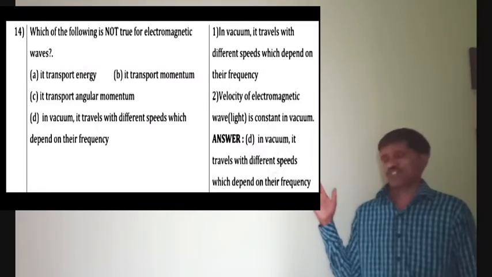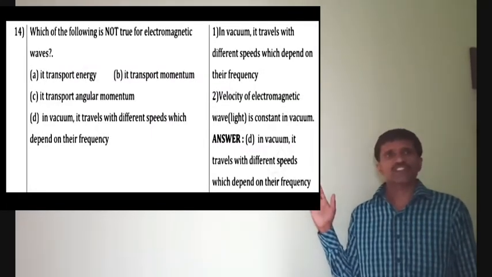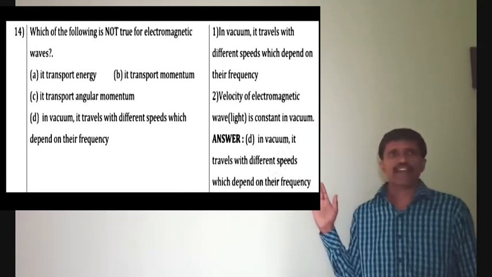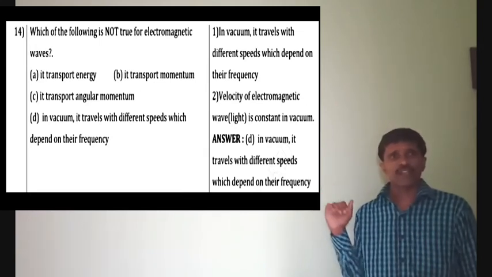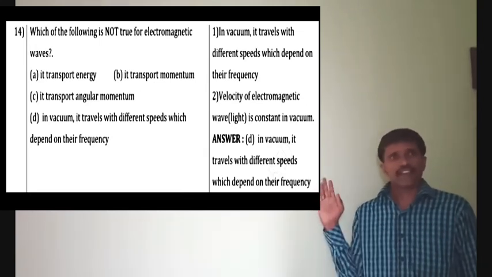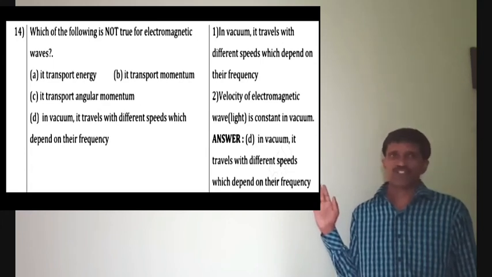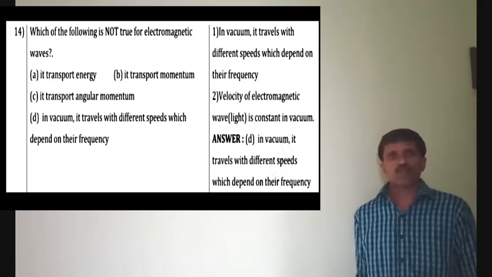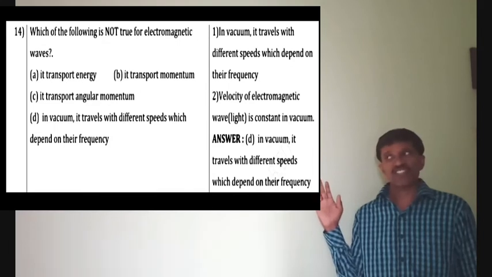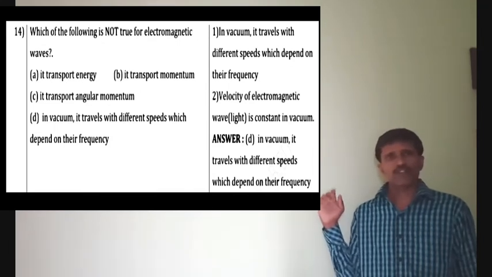14th 1 mark question. Which of the following is not true for electromagnetic waves? In vacuum, the electromagnetic waves travel with different speeds which depend on their frequency. Velocity of electromagnetic wave is constant in vacuum. By using these two statements, we will find the answer.